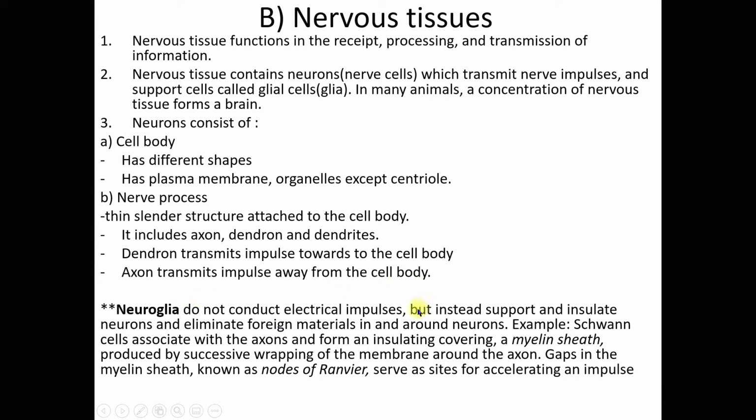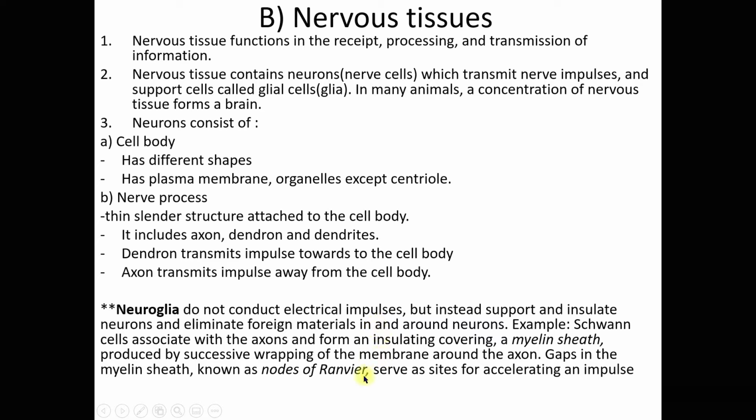Okay, now like what I mentioned earlier about these glial cells, they are supporting cells in the nervous tissue. And these neuroglia, glial cells or glia, they apparently do not conduct electrical impulses but instead support and insulate neurons and eliminate foreign materials in and around the neurons.